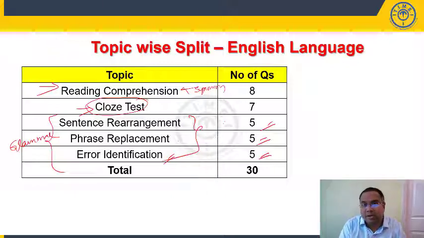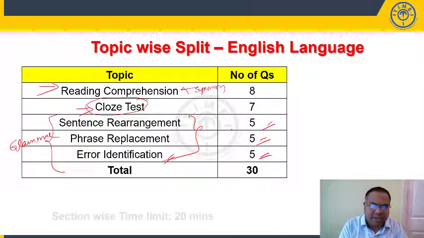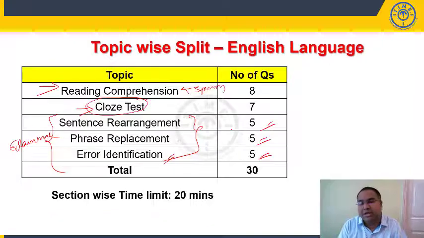right? If you have prepared your grammar, see, the point is grammar is one thing where once you practice, it will be like a cakewalk for you, right? So those who focused on grammar rules, practiced grammar question types, could have found this paper to be much easier when compared to the other students, right? So section wise time limit 20 minutes, 30 questions to be solved in 20 minutes.